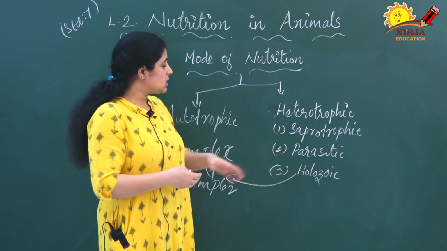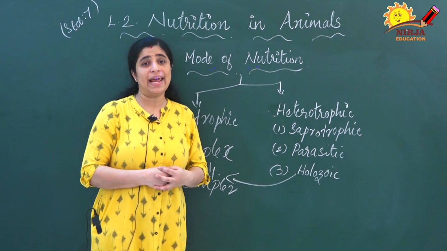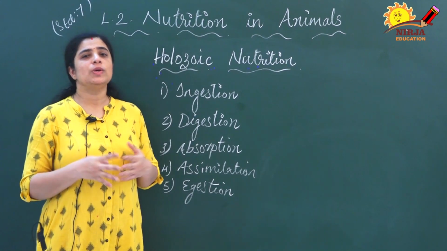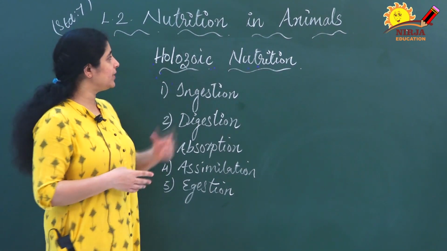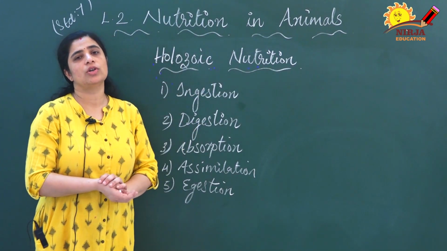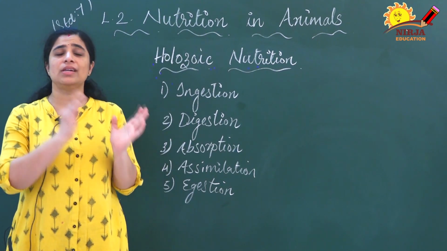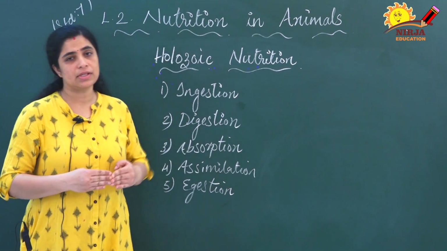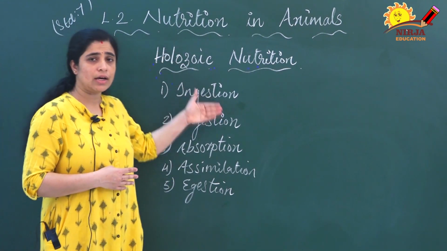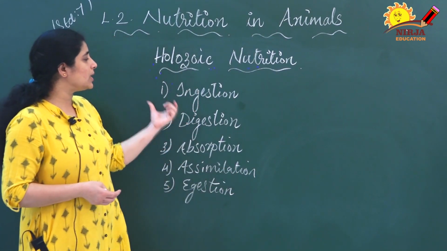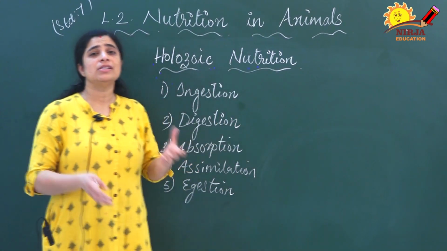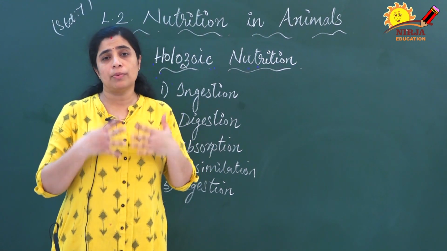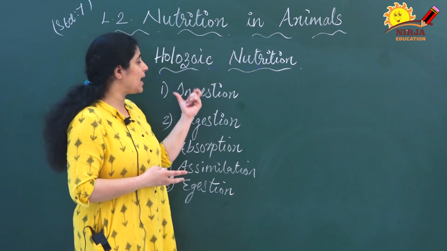Now we will discuss the different steps involved in holozoic nutrition. I already told you that complex substances are broken down into simpler substances. For that, different processes are involved. The first one is ingestion. Ingestion means the taking of food. The process of taking food is known as ingestion.